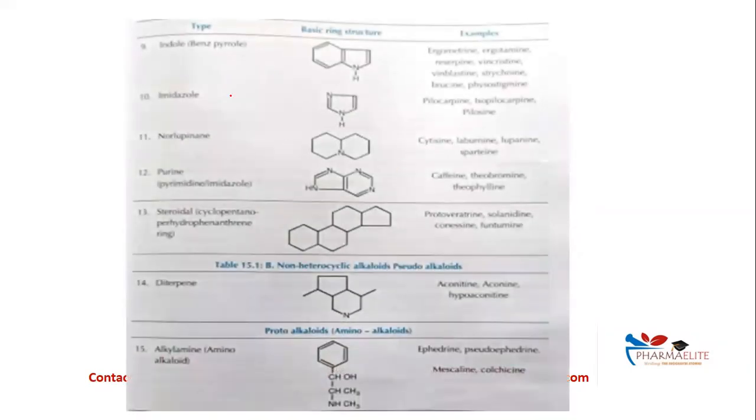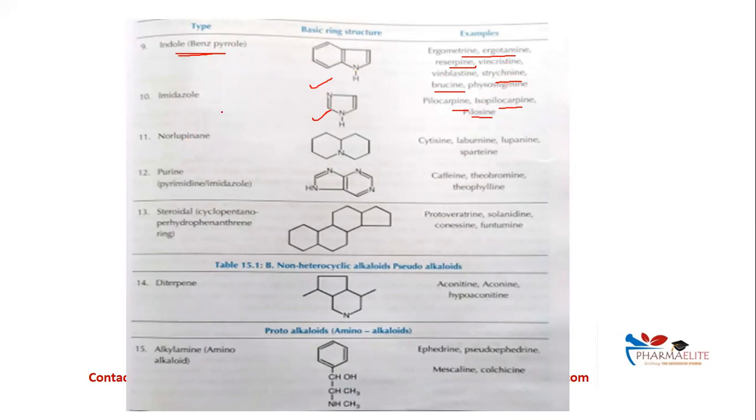Indole ring containing alkaloids, a very important class of alkaloids. Indole ring is also called as benzo-pyrrole ring, that is benzo and pyrrole ring. This is the indole ring containing. Examples are ergometrine, ergotamine, that is the constituents of ergot. Reserpine, this is from Rauwolfia. Vincristine, vinblastine. Strychnine, brucine, these are from Nux vomica species. Physostigmine. Imidazole, this is an imidazole ring. Examples are pilocarpine, isopilocarpine, and pilosine. These are the imidazole ring containing.